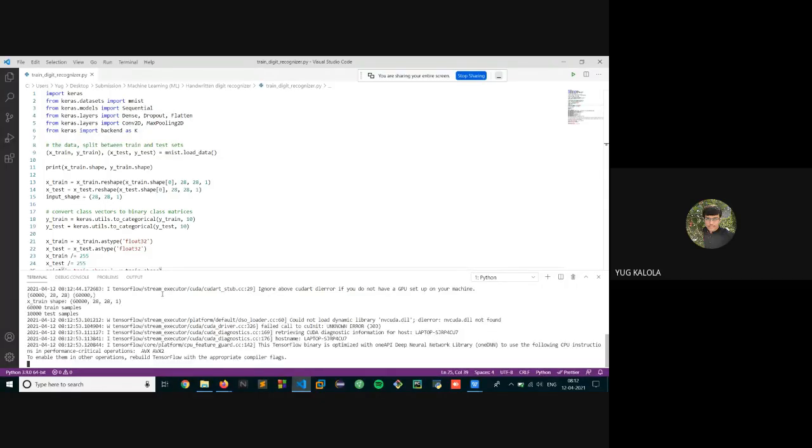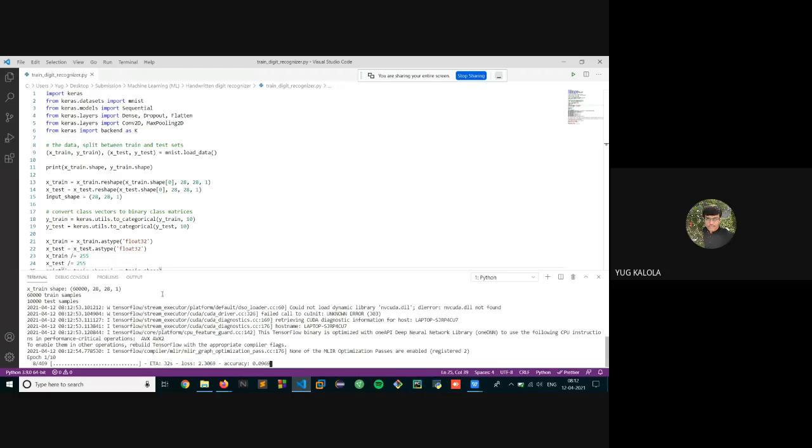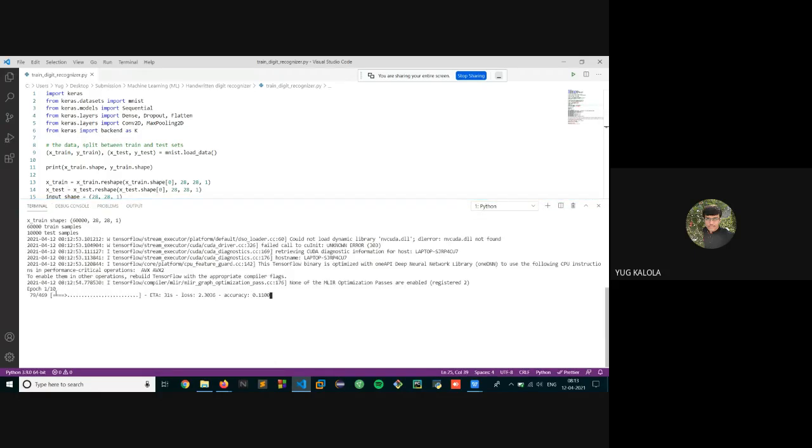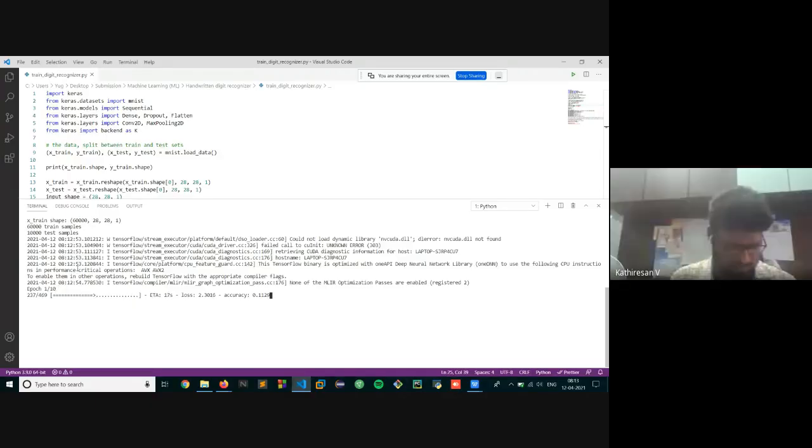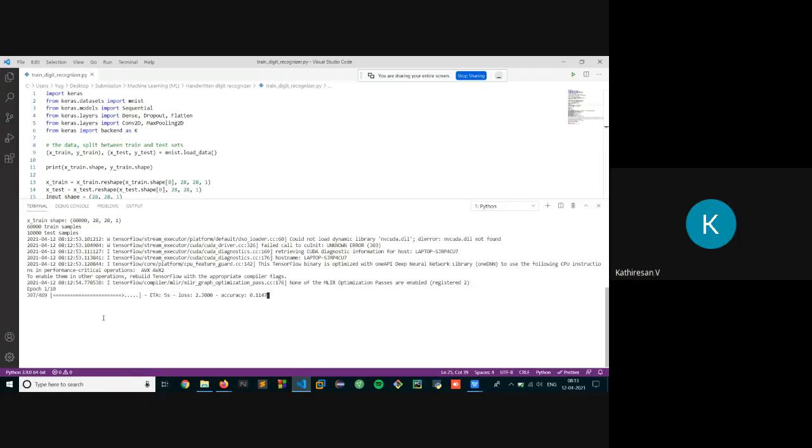Our first implementation was this, but it was not giving the correct answer, so we implemented another way. In that we have used 10 test cases. It will learn from 1 to 10 based on the accuracy value, and it will calculate the loss value. It will take around 3 to 4 minutes for training.